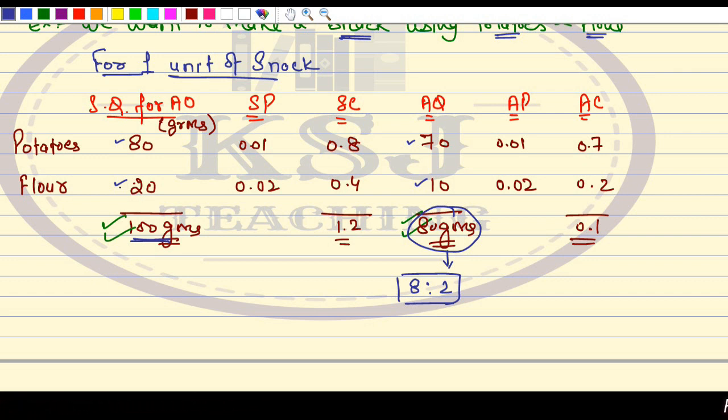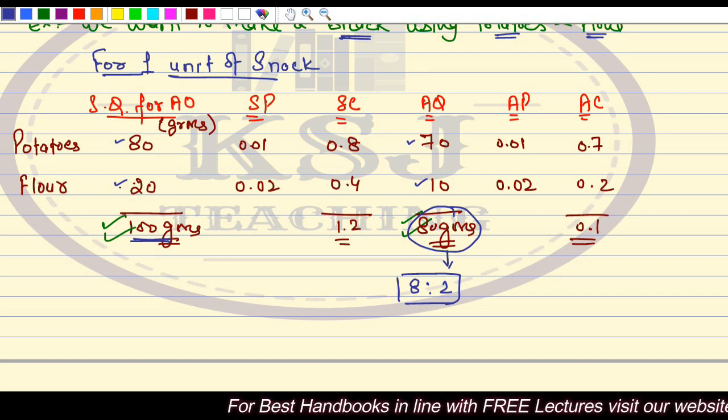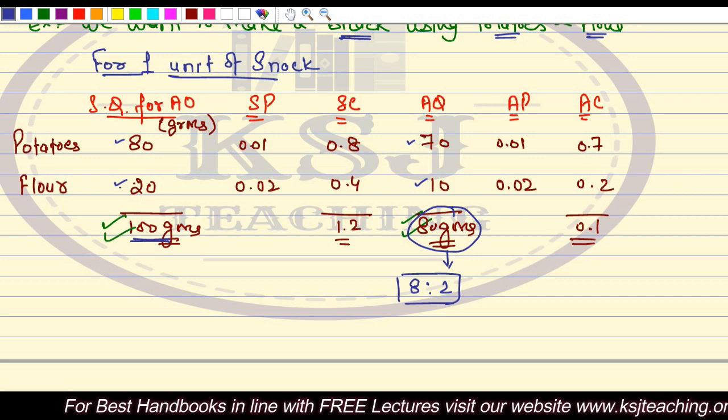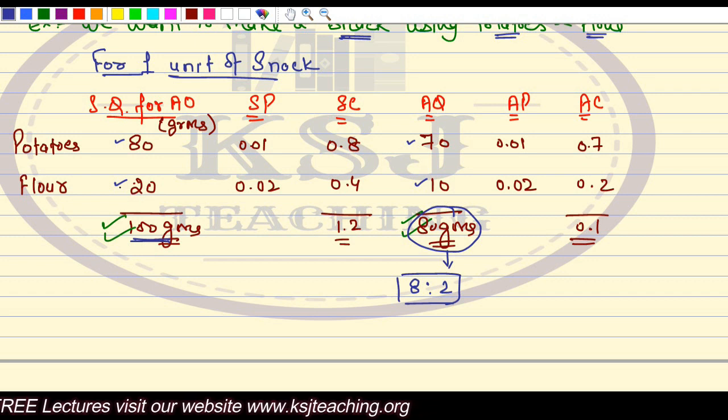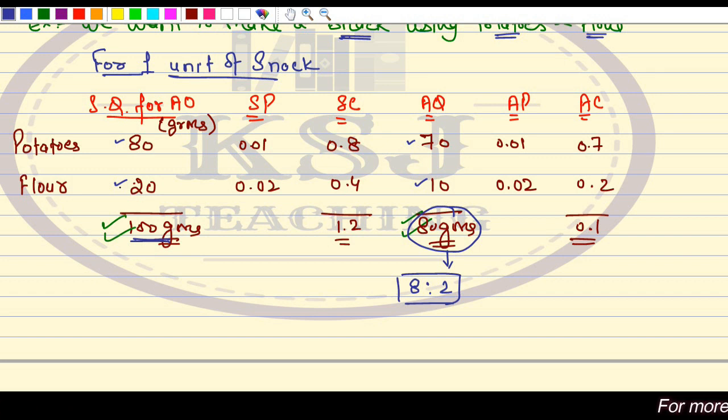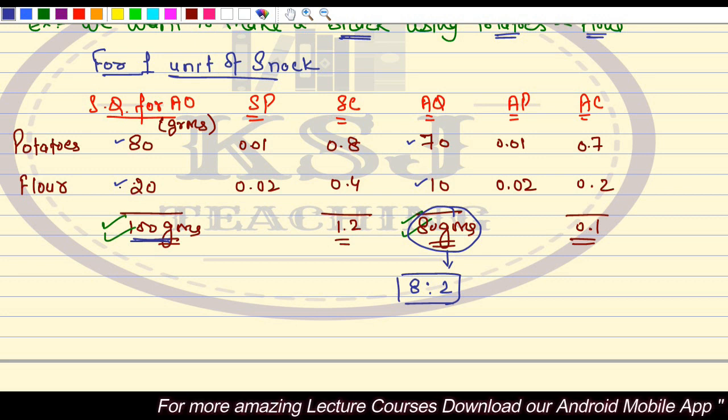Use 80 grams, no issues in that, but the total consumption should be divided in the proportion in which I have set, not the one which you are using.